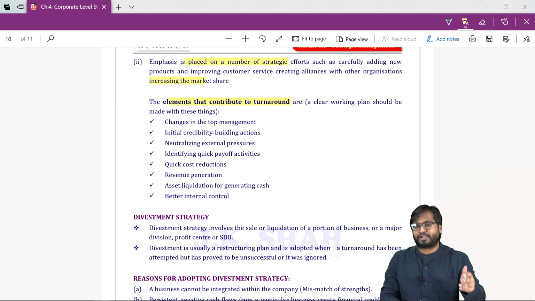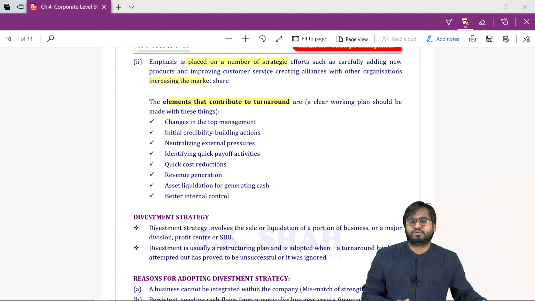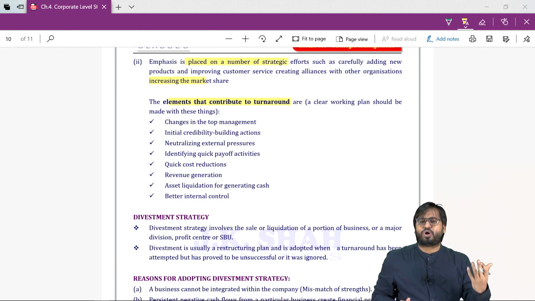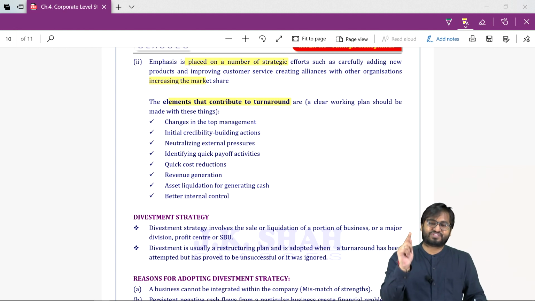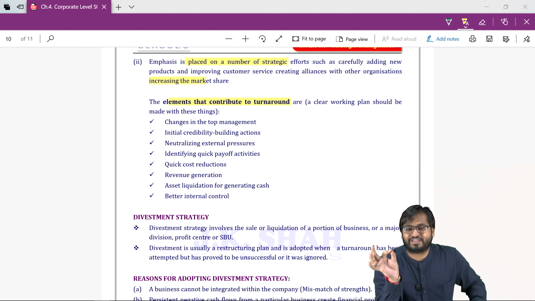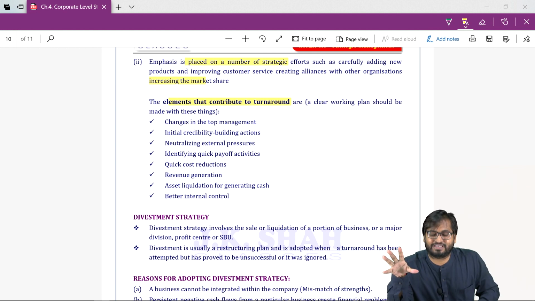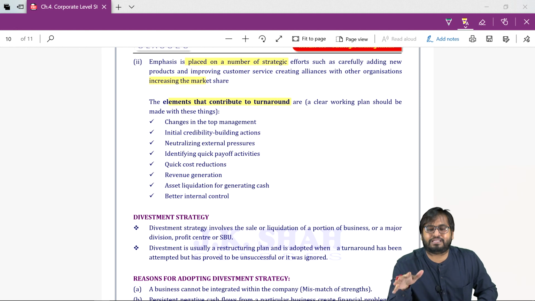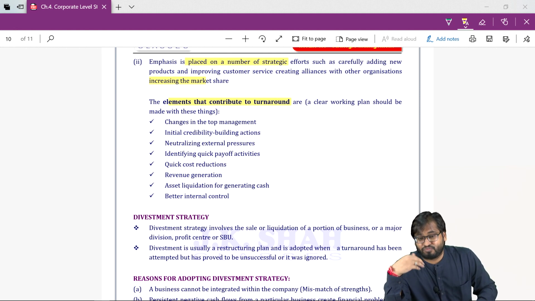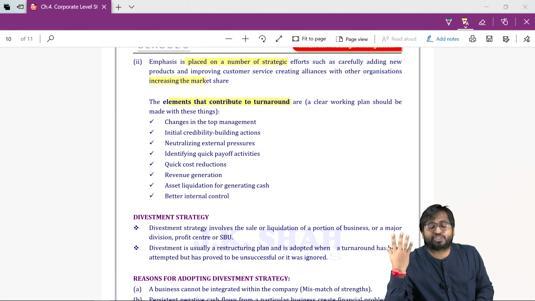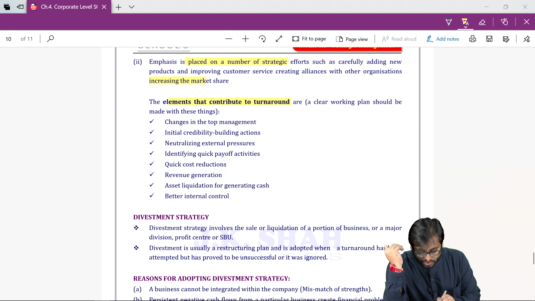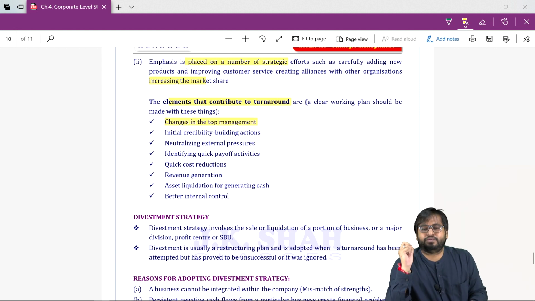The last part for turnaround: what are the elements that contribute to turnaround? So first things first, you will have to change the top management. If you remember, the survival and success of any organization is dependent on character and competence. So one of the danger signs, one of the indicators, was that your management was not doing the job well, mismanagement. So you'll have to change the top management.